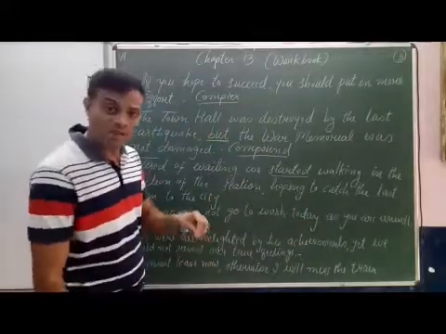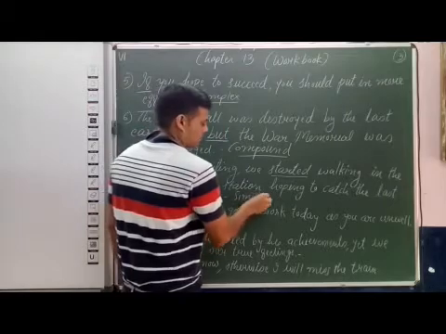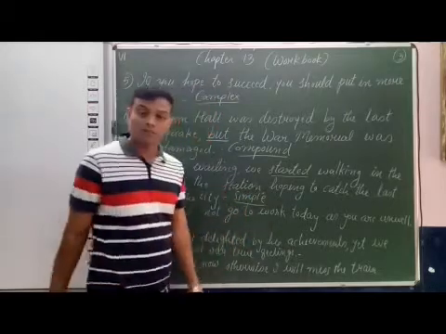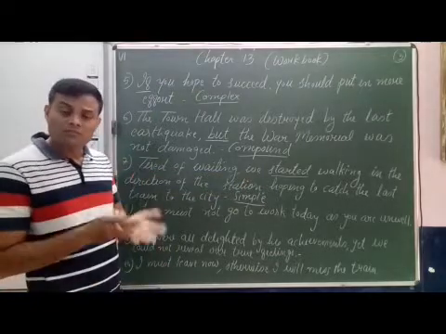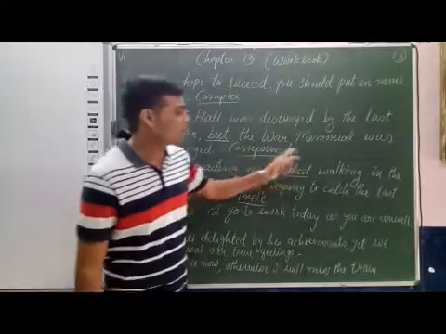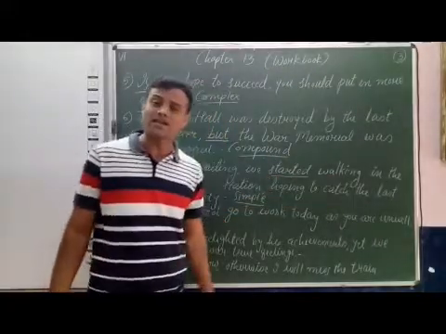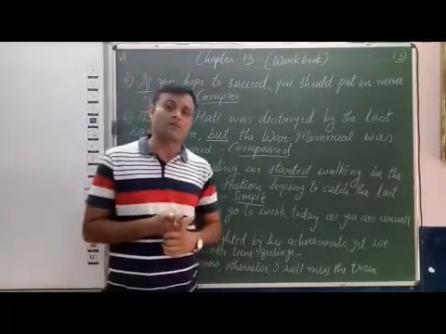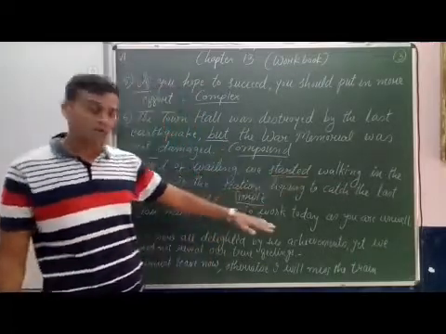So it is a simple sentence. This seventh sentence has non-finite verbs: tired, waiting, walking, hoping, to catch. These are non-finite verbs, but it has only one finite verb, that is started, so it is a simple sentence.